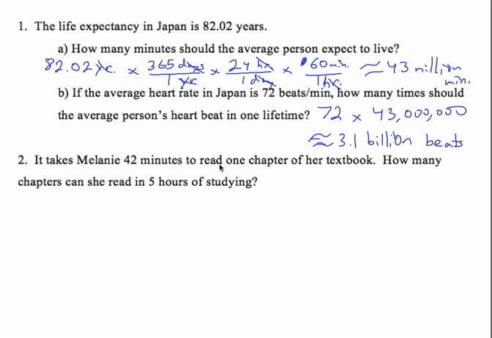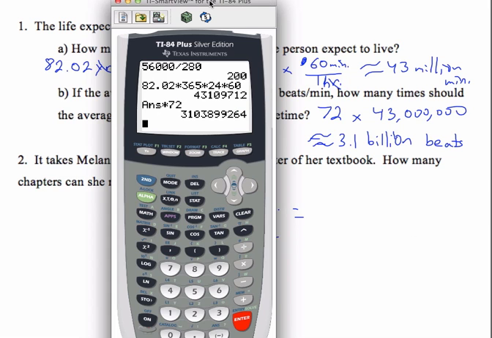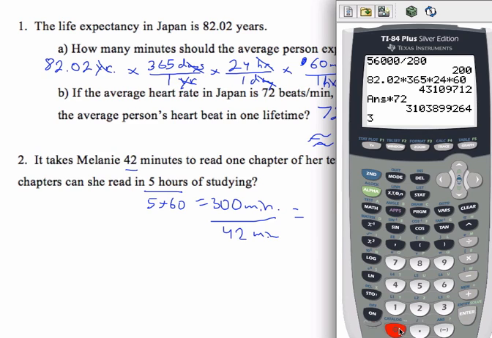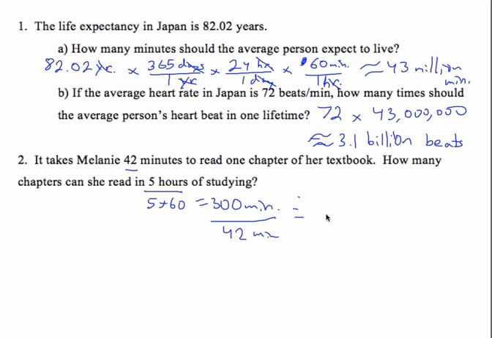Okay. Next, it takes Melanie 42 minutes to read 1 chapter of a book. How many chapters can she read in 5 hours? So first, maybe I'll change 5 hours to minutes. So 5 times 60, we get 300 minutes. Then you just need 300 minutes divided by 42, and you'll get how many chapters she can read. So that is 300 divided by 42. So she could read about 7 chapters. Approximately 7 chapters.